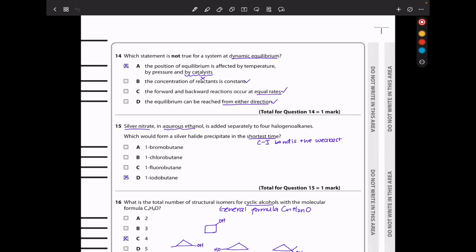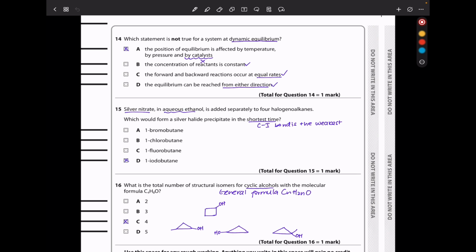In question 14, which statement is not true for a system at dynamic equilibrium? The first part says the position of equilibrium is affected by the temperature, by pressure, and catalyst. That is not true. At equilibrium, the catalyst has no effect. The concentration of reactants is constant. This is true. The concentration will not change when dynamic equilibrium is reached. The next says the forward and backward reactions occur at equal rates. That is true. And the equilibrium can be reached from either side. That is also true. So the answer is A.